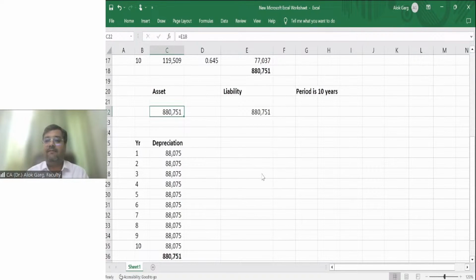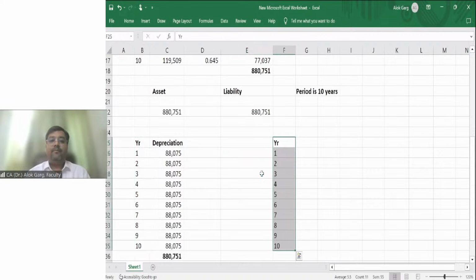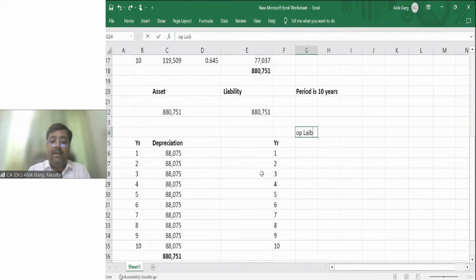But what happens for the liability? How will this liability be squared off? Again, let us prepare a payment schedule for the liability. Okay. What is your opening liability at the beginning of the year? What is your opening liability?